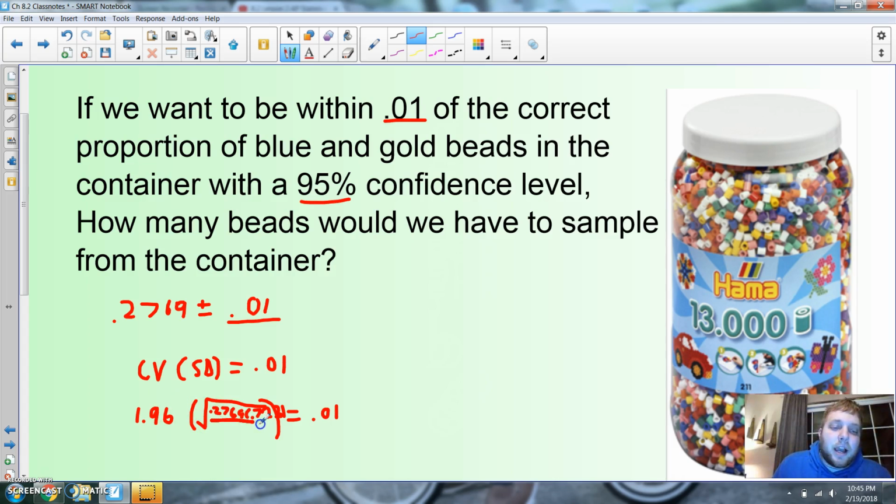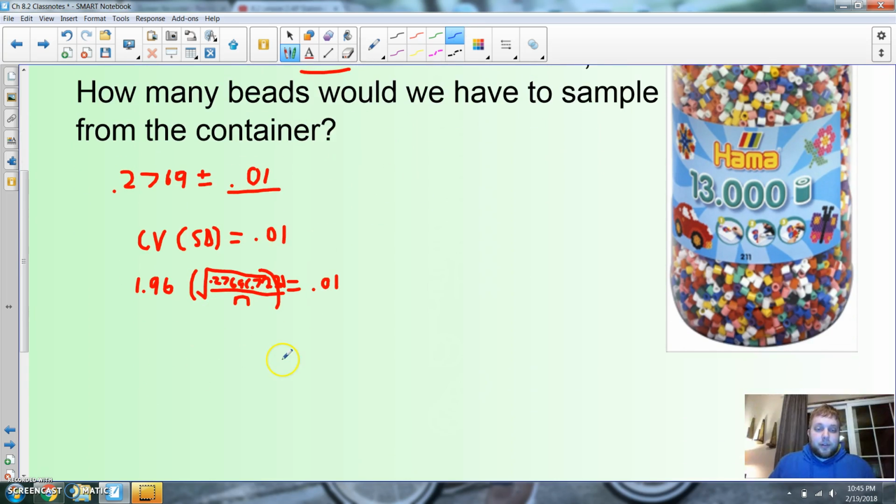But here's the thing, it's saying how many people should I sample to make sure? Because obviously the more I sample, the narrower, the smaller my interval gets, right? Okay? So how many should I sample? So basically it's an algebra problem trying to get n by itself. Alright? That's really what I got to teach you guys here today. So what would I start with? Probably knocking this guy out. And divide by 1.96. All algebra, just trying to get n by itself.